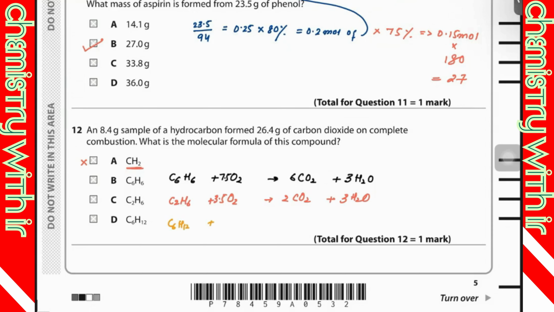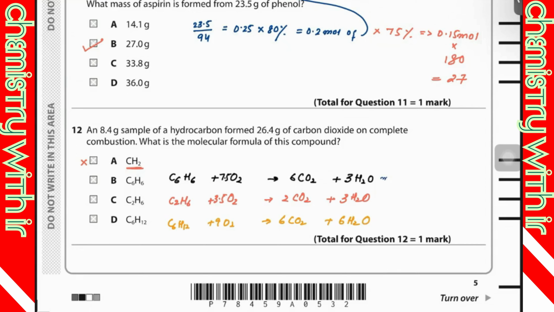That would be C6H12 plus O2, and it would give you carbon dioxide and water. So 6 and then 6, and of course that would be 9. Okay. So then I'm going to solve option B, because A is completely incorrect. First of all, I would be finding the moles of C6H6.